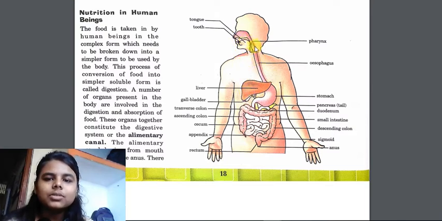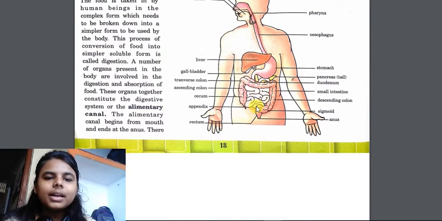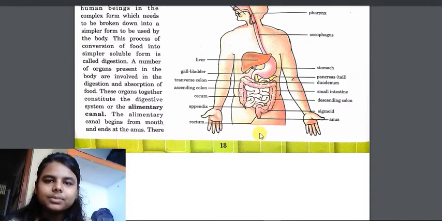This is the mouth, this is the food pipe, stomach, small intestine, large intestine, liver, appendix. These are the various organs of a digestive system. So these organs together constitute the digestive system, or this is also known as the alimentary canal. The alimentary canal begins from the mouth and ends at the anus.